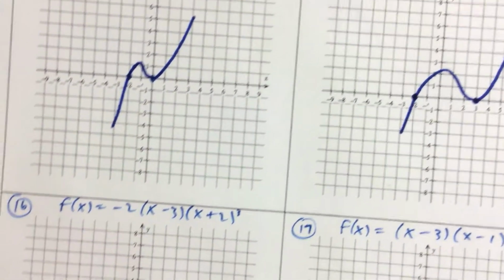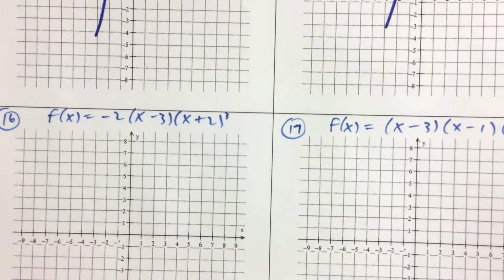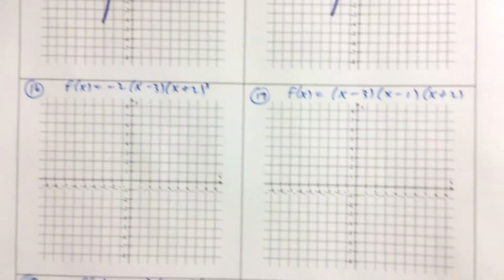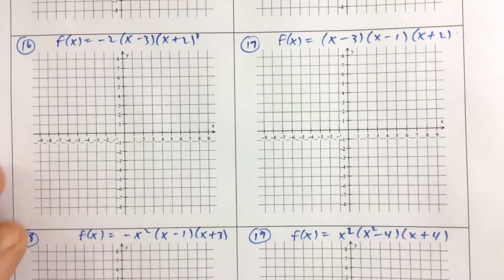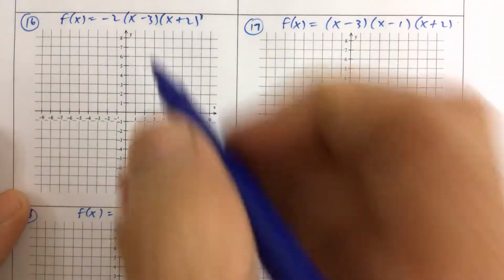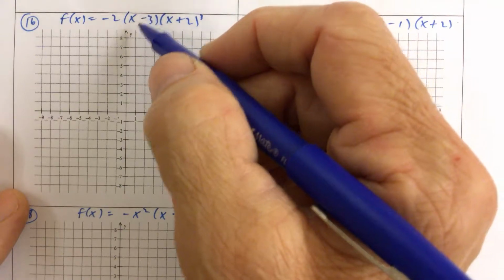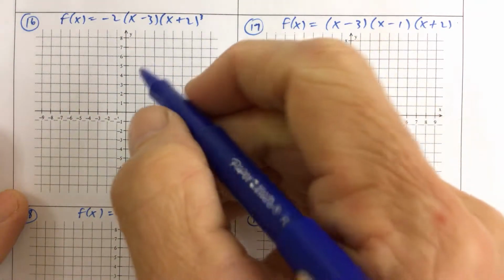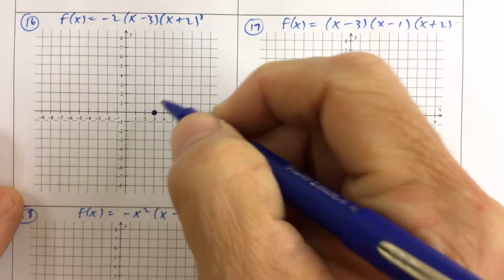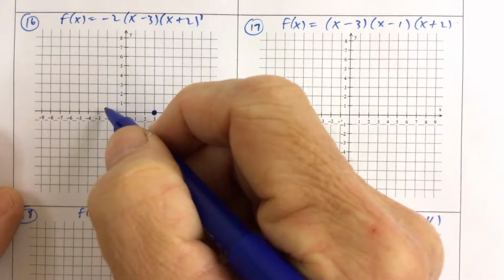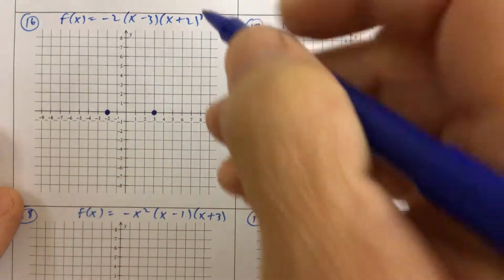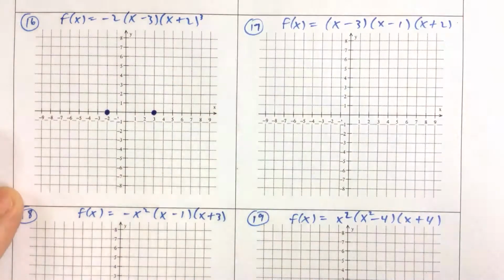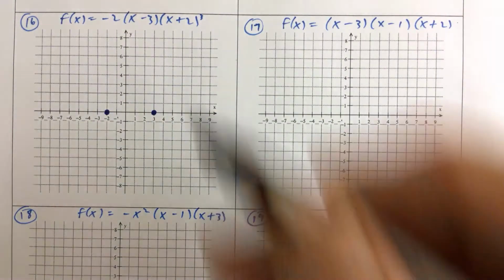Okay, so what I'm going to do here for numbers 16 through 19 on the graphs, I'm going to go ahead and just draw the graph, and then we'll analyze the functions on the other side. So this is what we would normally do. We would look at the function, and then we would just go ahead and draw the graph from the function. We'd identify the zeros of 3 and negative 2. We would identify the end behavior, and we notice that we have a negative sign out here. So that's going to change things a little bit.